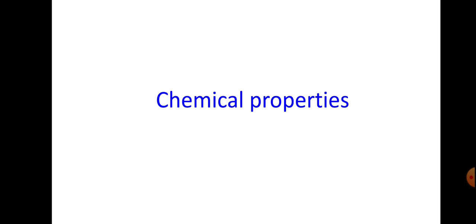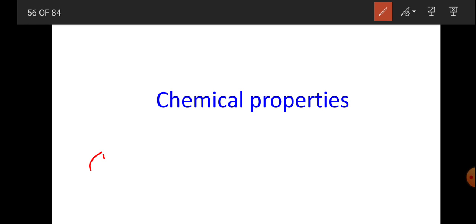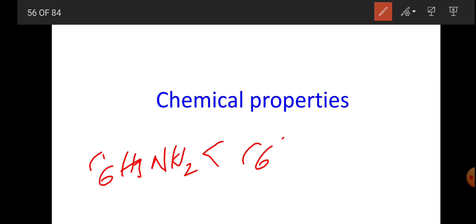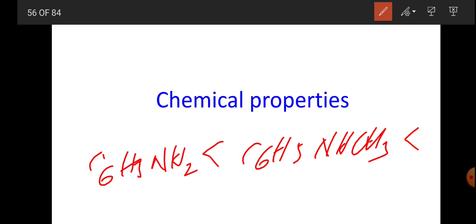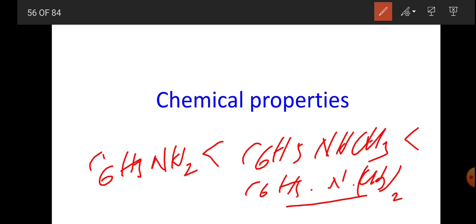Here I can write: aniline, C6H5NH2, is weaker than N-methylaniline, C6H5NHCH3, and this is weaker than N,N-dimethylaniline, C6H5N(CH3)2. That means this is the stronger one, this is the next one, and this is the last one.